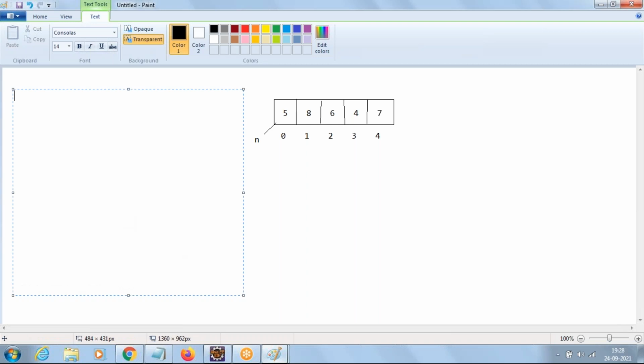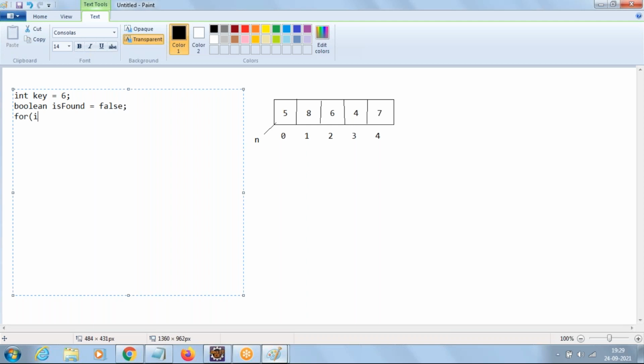So let us suppose if you take a variable key equal to 6, means the element whichever you want to search will store it into key variable. Now we have to check whether that key value is present in the array or not. So before we check it, we initially consider the element is not present in the array. Then how to indicate? We take one boolean variable and we'll say is found as false initially. Then we start comparing key with each and every element of array like this.